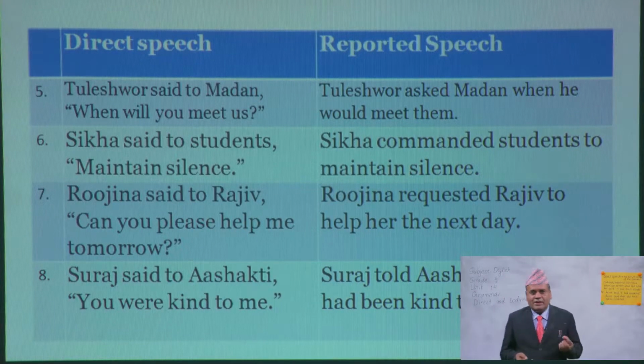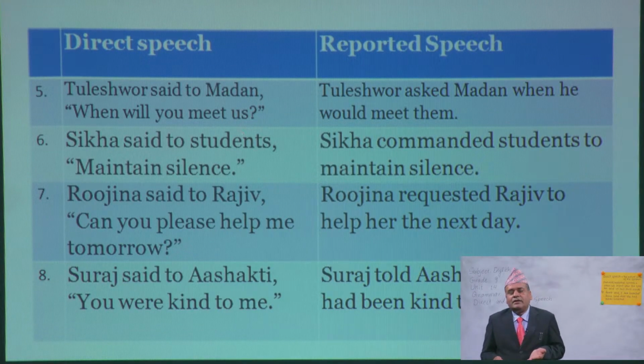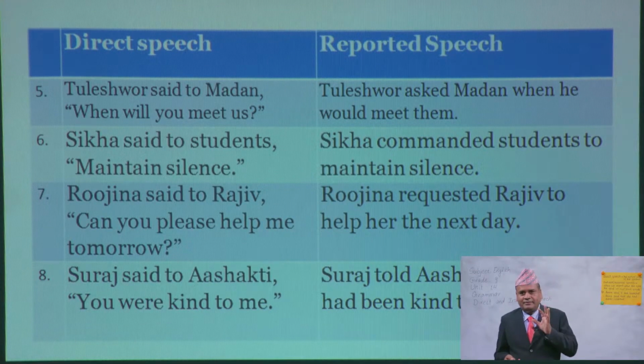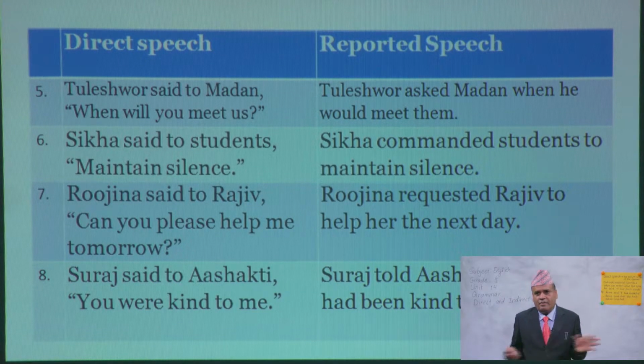We can just keep the WH word in place of the inverted comma. So, present goes to past. And the question mark is omitted because it is indirect. This is not a direct question, so there is no question mark. Inverted comma is omitted. Similarly, question mark is also omitted.